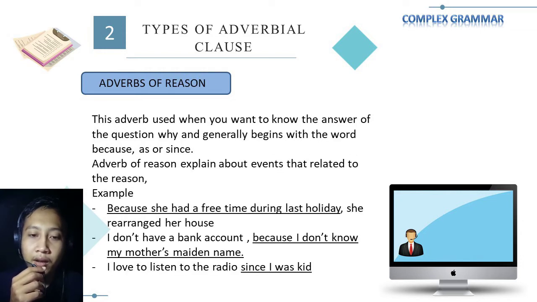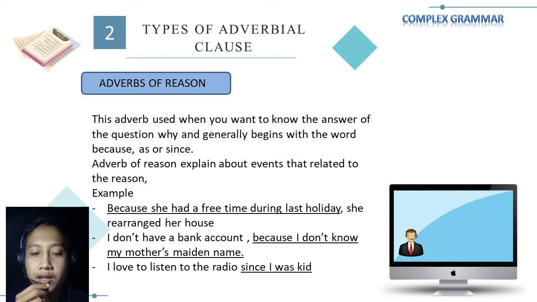And then adverb of reason. This adverb is used when you want to know the answer to the question why, and generally we begin with the words because, as, or since. Adverb of reason explains about the events that relate to the reason.